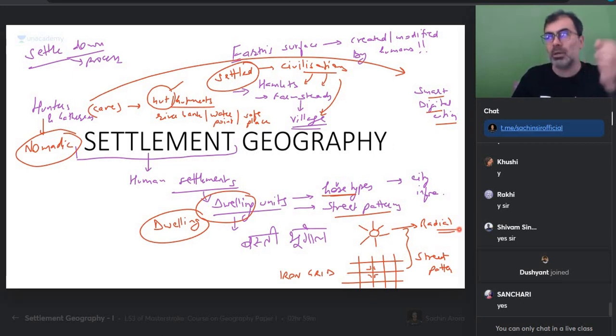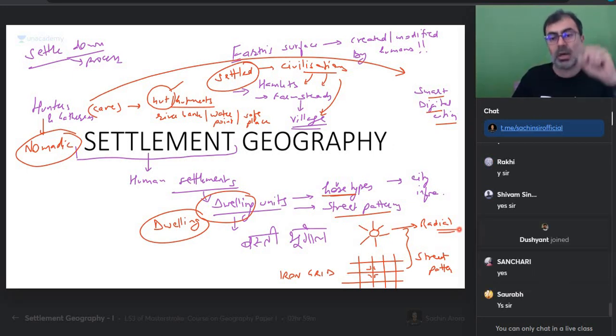Please understand, igloo is not a settlement. Igloo is a hut or a house type in a settlement. Iron grid pattern is not a settlement. Iron grid pattern is a component of settlement. Did you understand? Did you or didn't you?